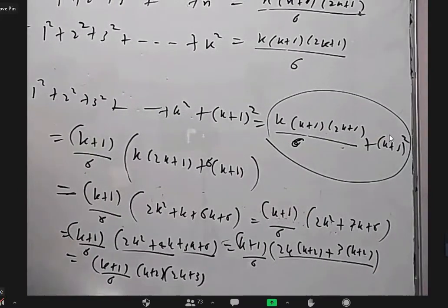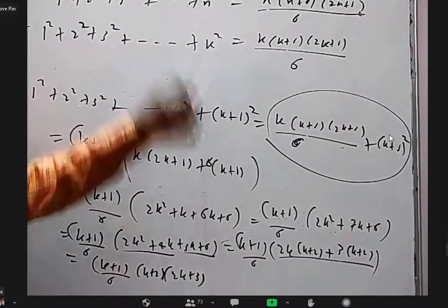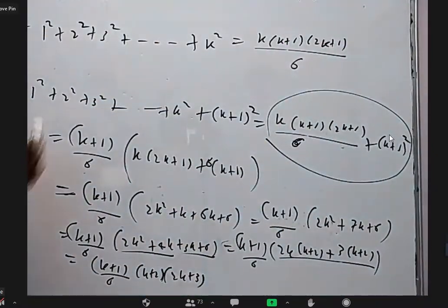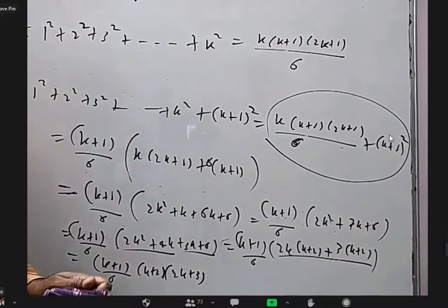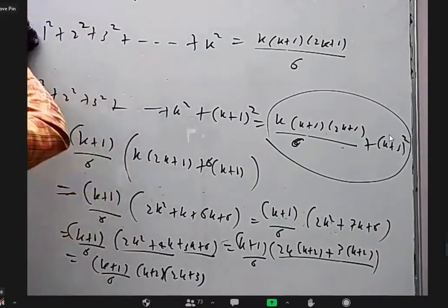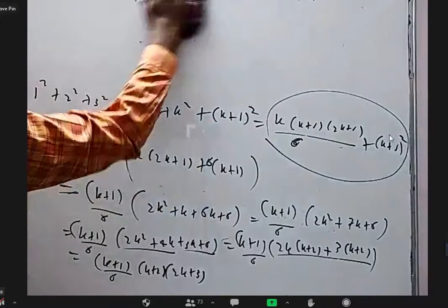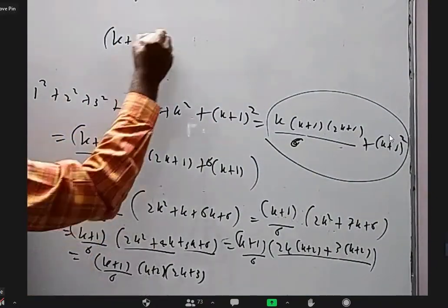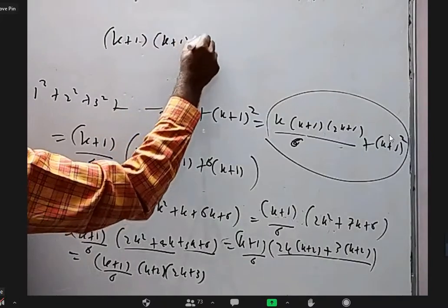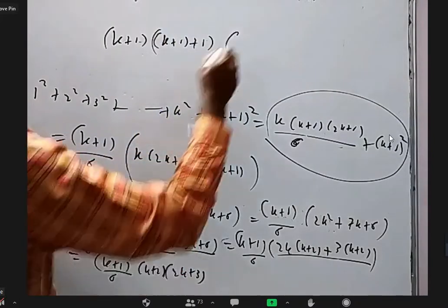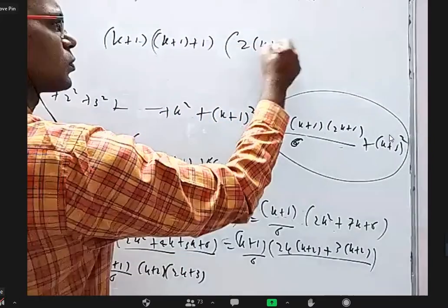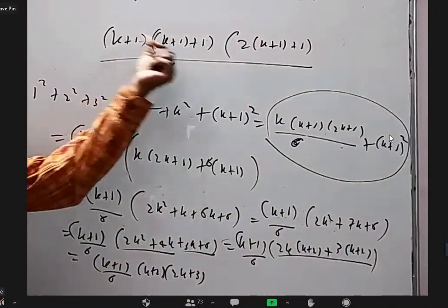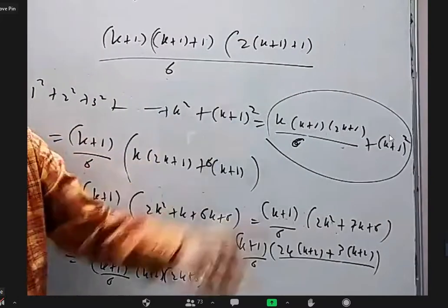Now, don't leave it like this. I told you to write it the way we are expected to get. This k plus 1 as it is, but this k plus 2 I will write as k plus 1 plus 1, and this 2k plus 3 I will write as 2 into k plus 1 plus 1, by 6. Now it looks like n into n plus 1 into 2n plus 1 by 6.